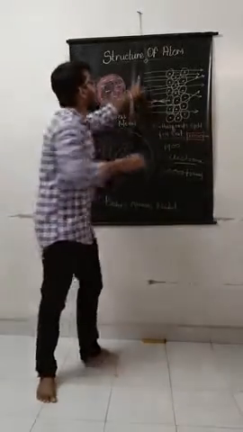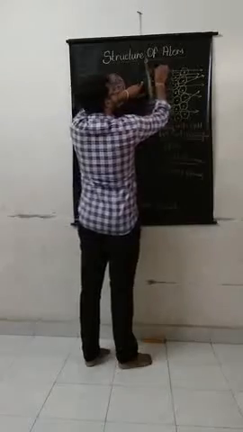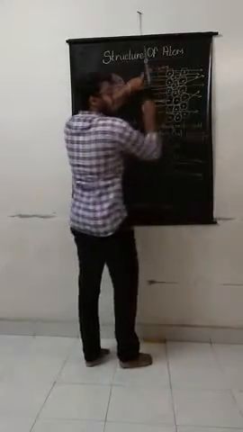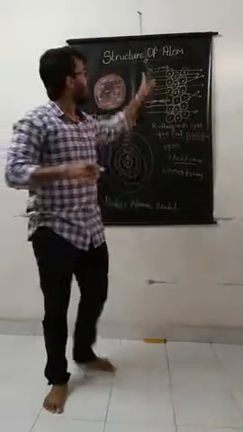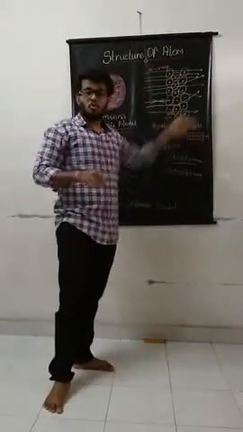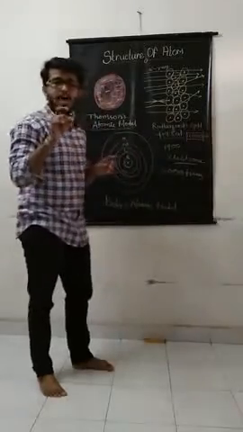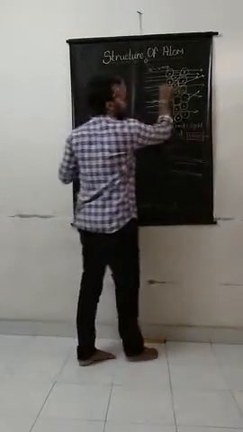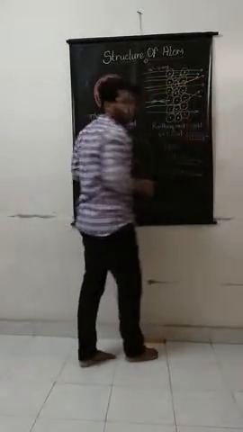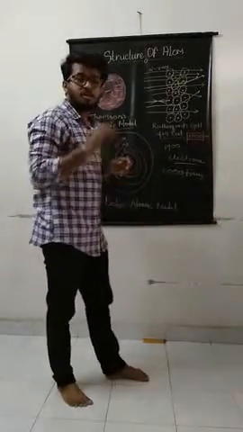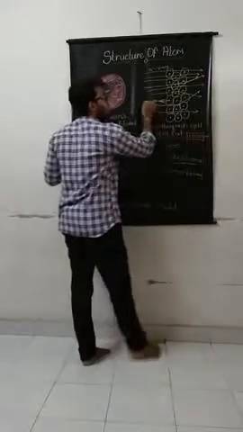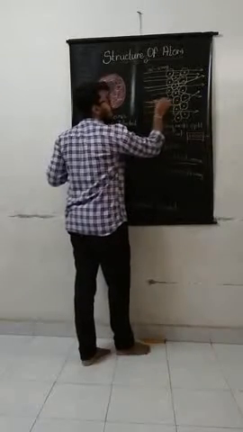When he put alpha radiation on the gold foil, he found that most of the alpha radiation passes through the gold sheet. Some of the alpha particles are deflected by a little angle, and 1 out of 12,000 radiation gets reflected by 180 degrees.